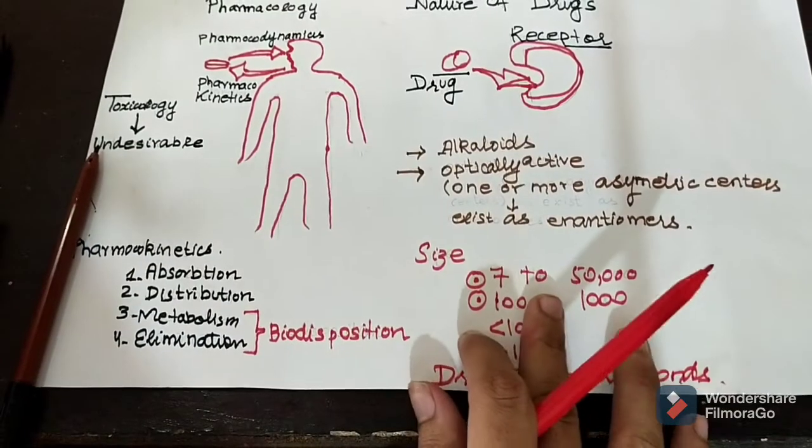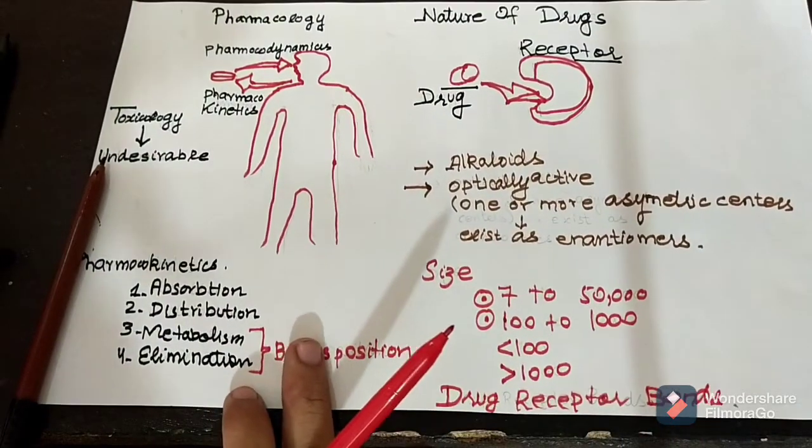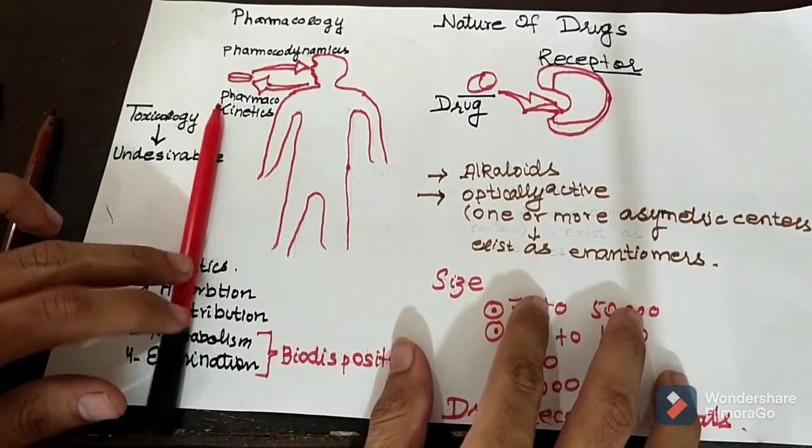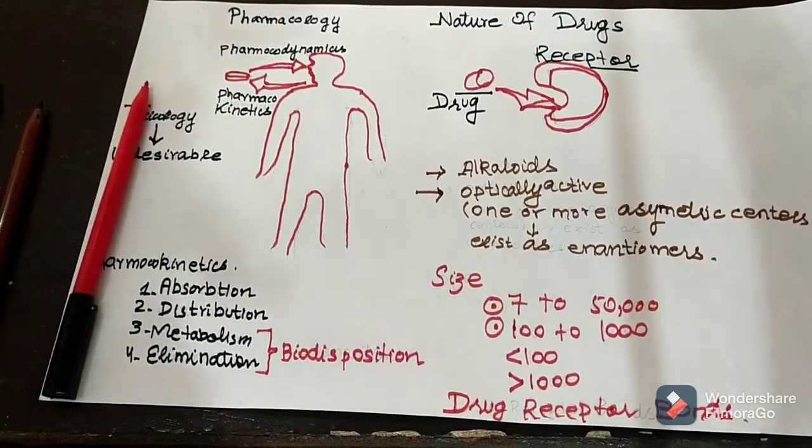Then we have drug receptor bonds. There are three drug receptor bonds: the very strong covalent bonds, then we have weak hydrogen bonds, and then we have very weak van der Waals forces interaction. So this is the introduction to our pharmacology.